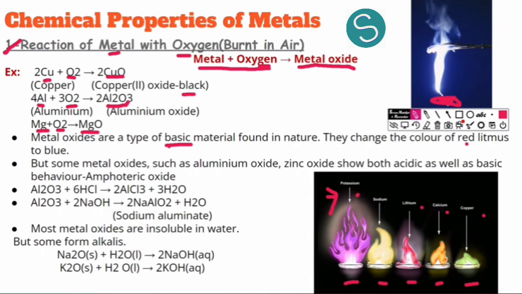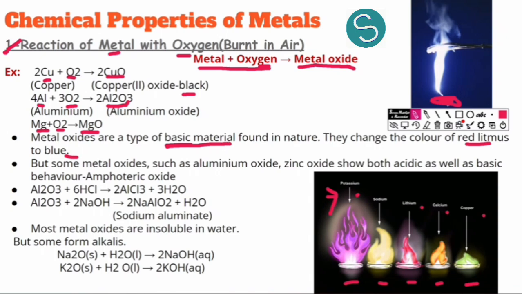I take a red litmus paper and I see that this red litmus paper is changed to blue by the magnesium oxide which was produced here. So this indicates that metal oxides are basic in nature.